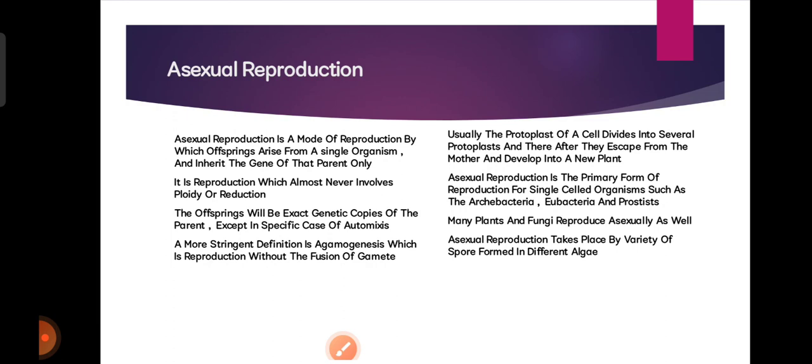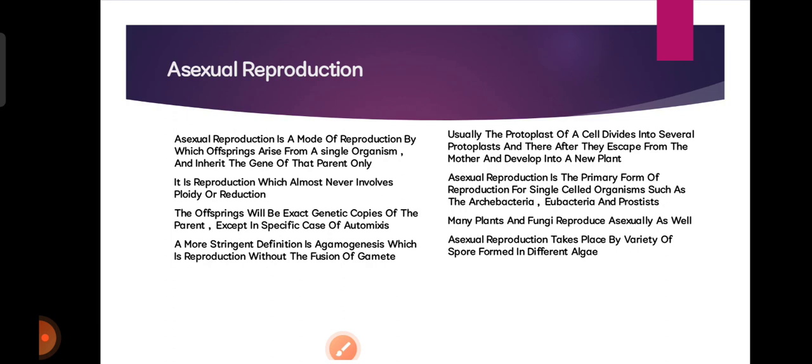A more stringent definition is agamogenesis, which is reproduction without the fusion of gametes. Usually, the protoplast of a cell divides into several protoplasts, and thereafter they escape from the mother cell and develop into a new plant.